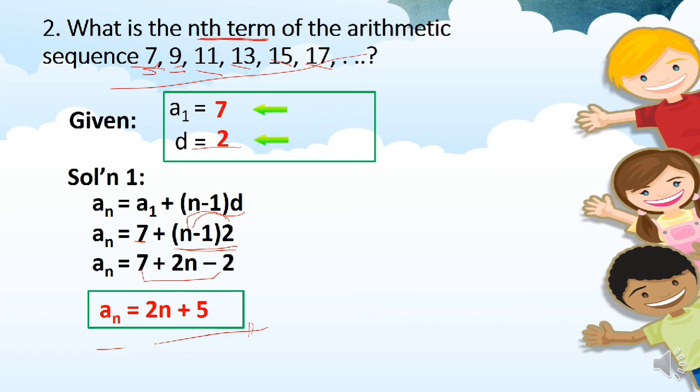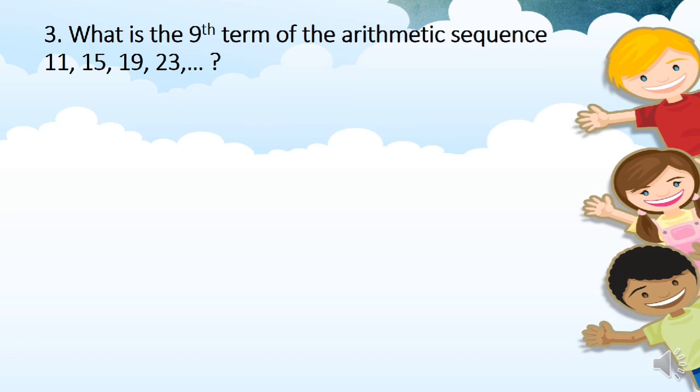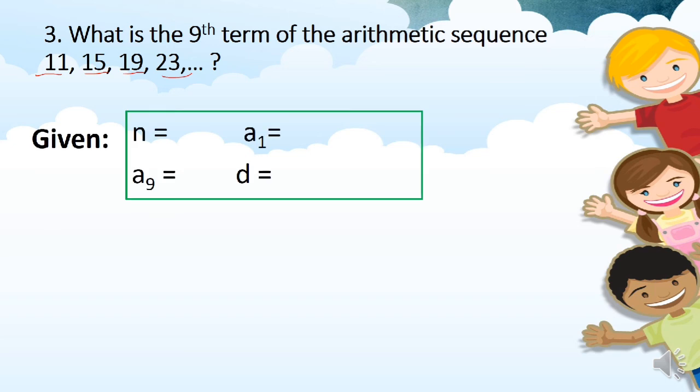plus 5. Okay, for number 3, what is the ninth term of the arithmetic sequence 11, 15, 19, 23? In this problem, we're going to solve for the ninth term. First, we have to identify the given. Since we're solving for the ninth term, n is 9, and A sub 9 is the unknown. The first term is 11, and our common difference is 4, since 15 minus 11 is 4, 19 minus 15 is 4, and 23 minus 19 is 4. So our common difference is 4.